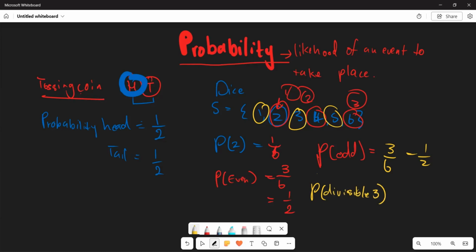Numbers that are divisible by 3 are numbers that you can divide by 3. Here, you can see those are 3 and also 6. So the probability of a number being divisible by 3 is 2 numbers out of 6 numbers. Are we together? Now, this is just the general understanding of probability.